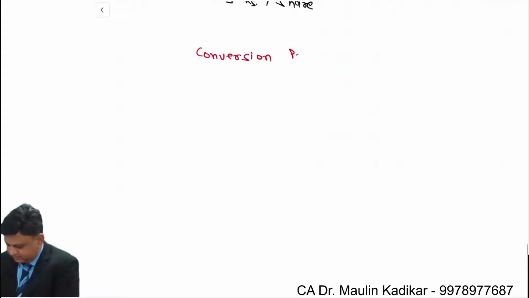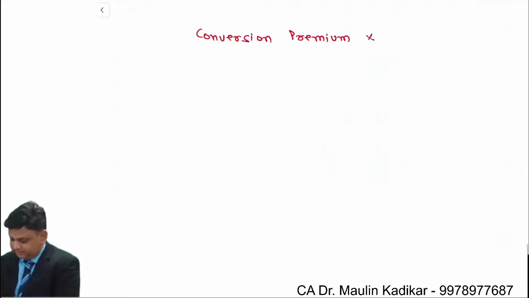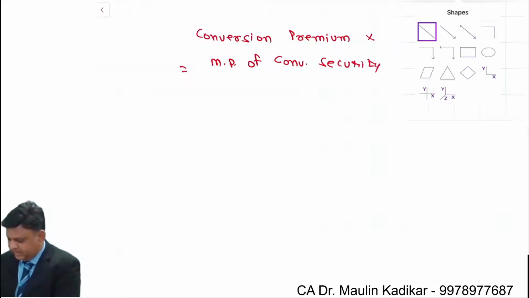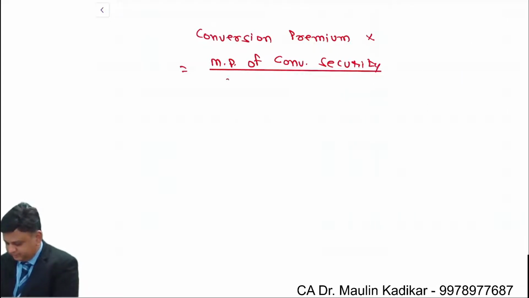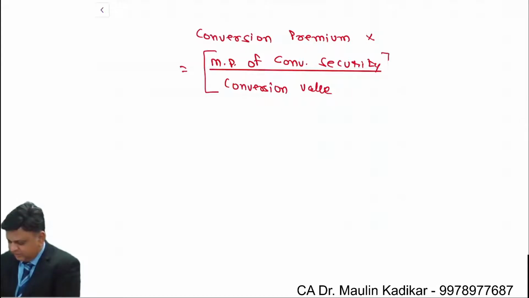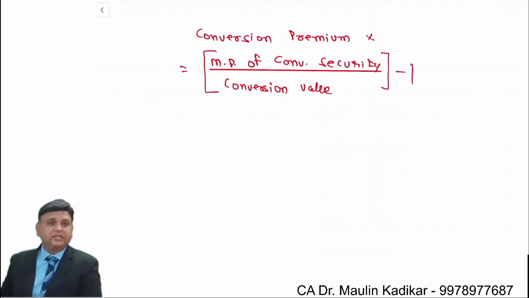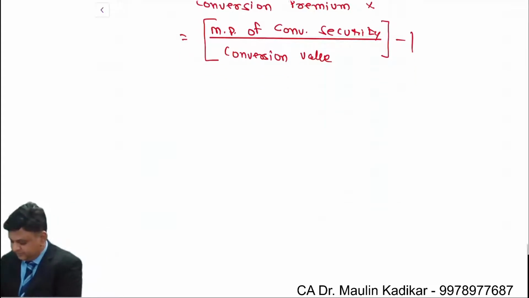Conversion premium in percentage term, that is market price of convertible security divided by conversion value, and from whatever answer we have, one will be deducted. That is the way it is supposed to be calculated.